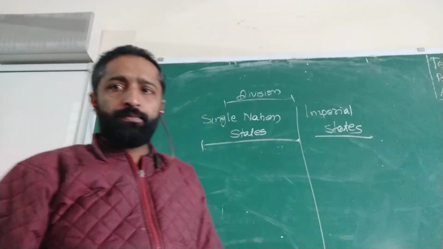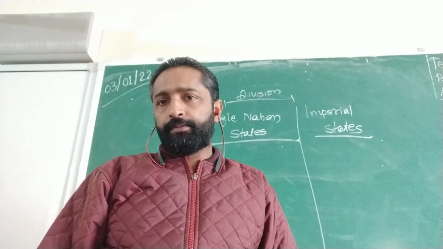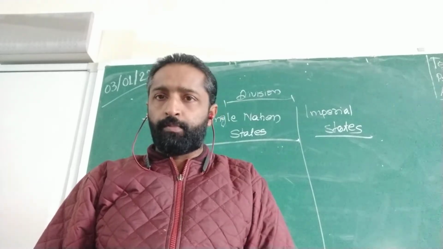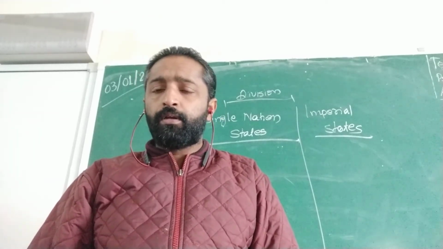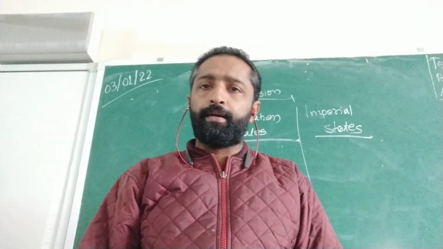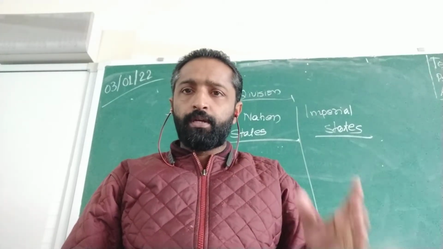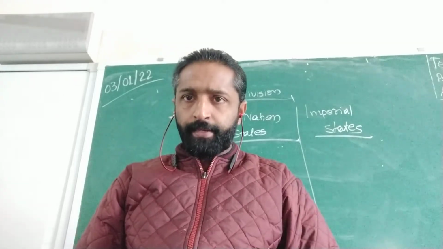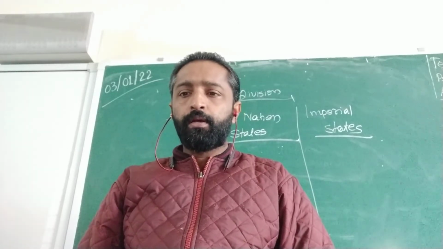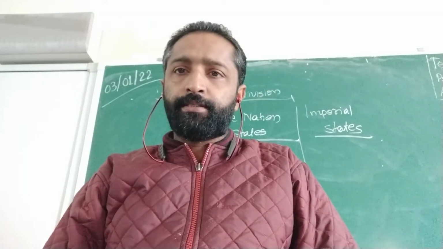Single nation states mean the countries that share common language, common tradition. Which means these countries will have common language and common traditions like France, Poland and Germany. Imperial states means they have got different languages, different traditions like Russian Empire, Austria-Hungary. So this is how it was divided first. Single nation states, all those countries that have got common language, common traditions. Imperial states, they have got different languages, different traditions.